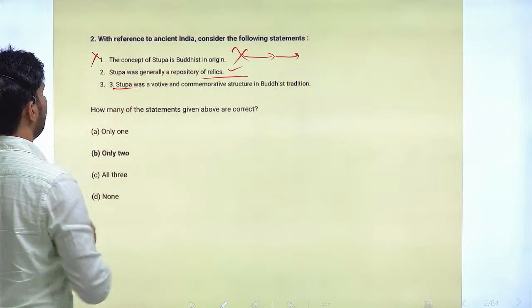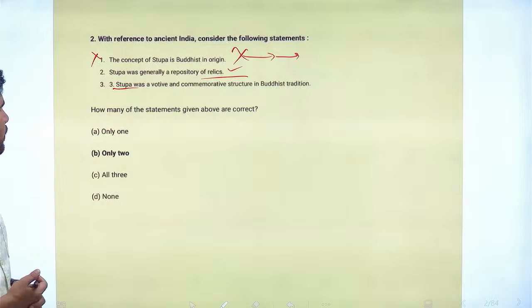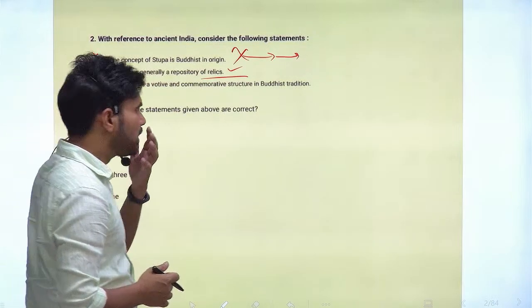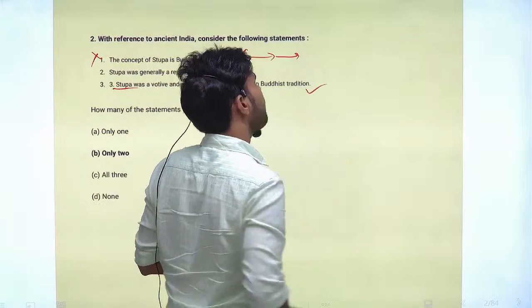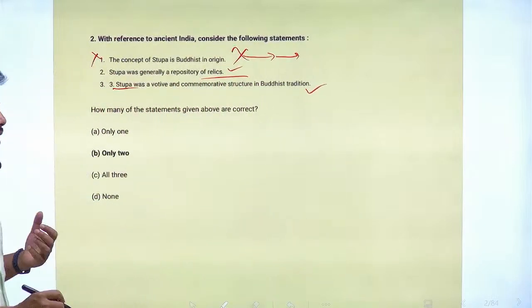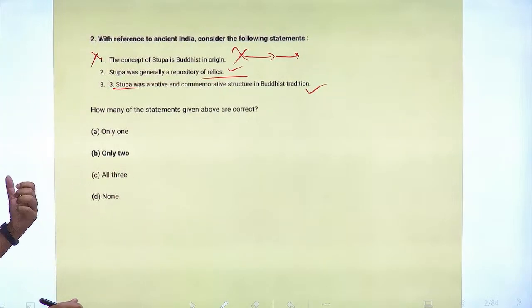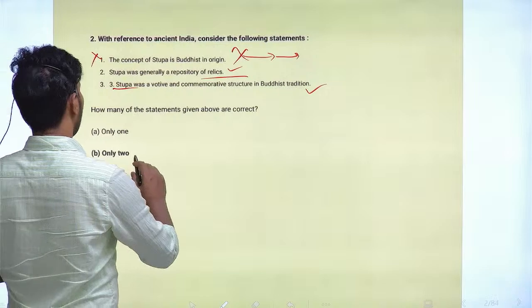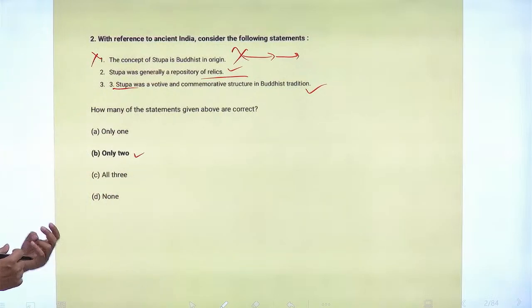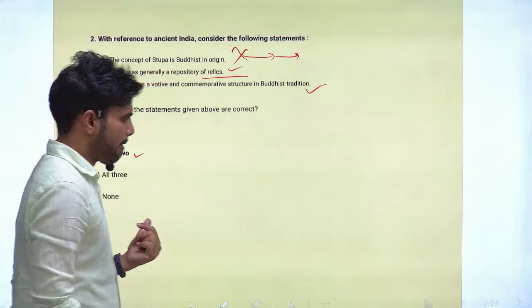Next, statement 3: stupa was a votive and commemorative structure in the Buddhist tradition. This statement is also correct. It is a commemorative structure where people go to worship Buddha, remember Buddha, and so on. So only two statements are correct, that is statement 2 and statement 3.